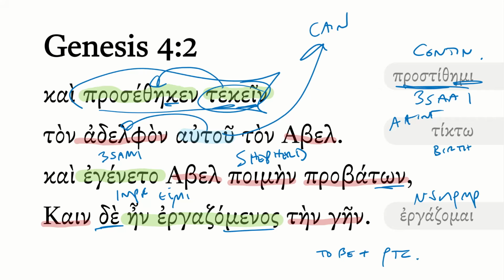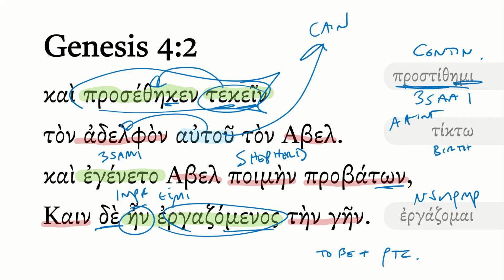Now, why would the translator here choose an imperfective ein plus an imperfective ergazomenos? Why would you do a periphrastic construction here? Well, in some sense, what we're trying to convey is that both of these men are in the middle of doing their working, although in this situation on that final line, it's referring only to Cain. But the idea is we have a double imperfective background. They're in the midst of doing their thing. That's what the narrator is trying to get us to see. He was working the earth, and by implication, Abel was shepherding sheep.